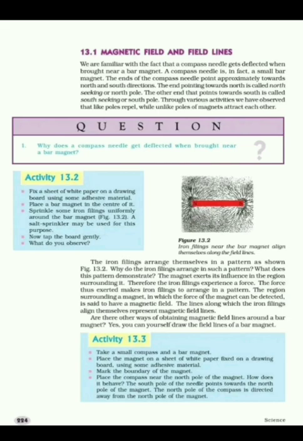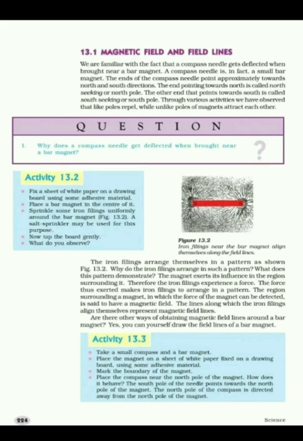Such lines are called magnetic field lines. And why are these iron filings arranged in this pattern? Because of the force acting on them. So the lines along which iron filings are arranged are known as magnetic field lines.